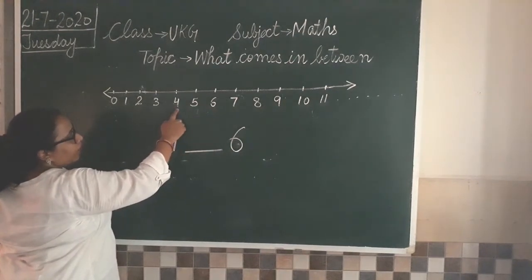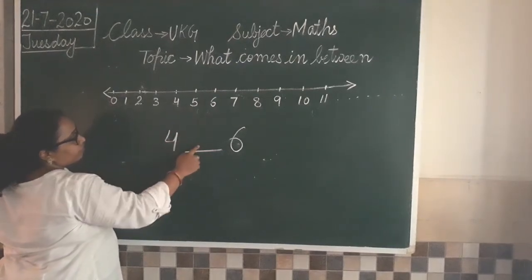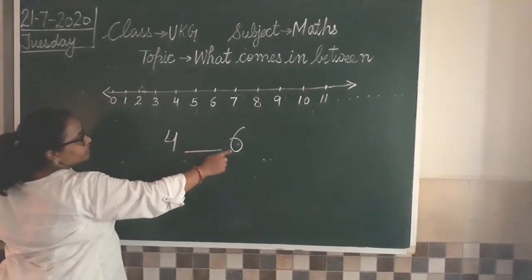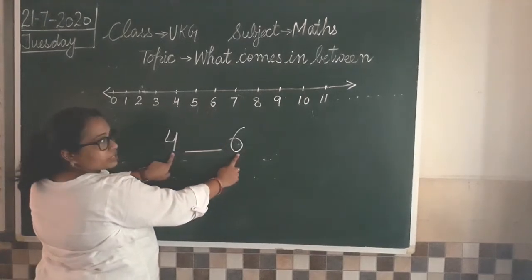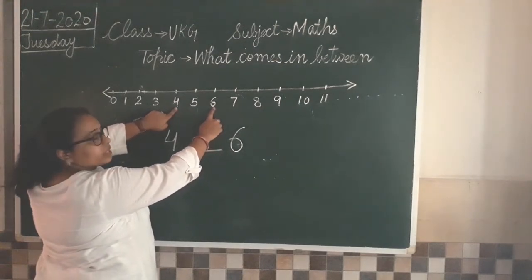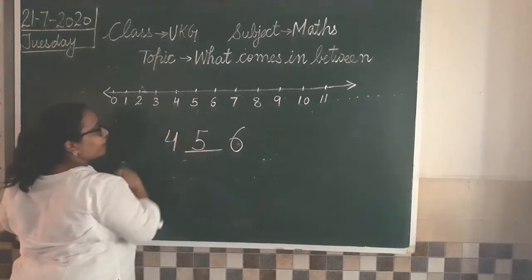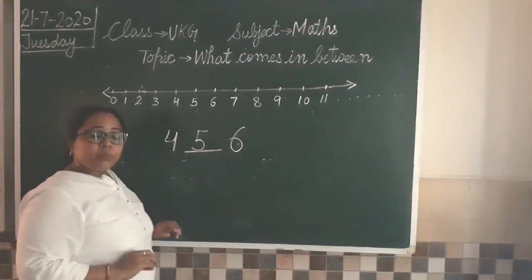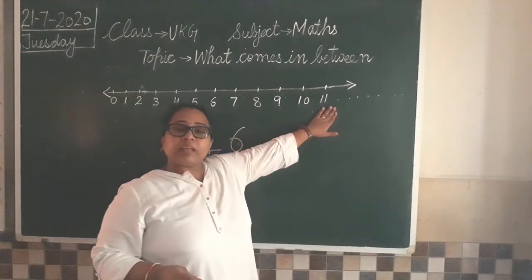So we have 4. What is after 4? 5. And what is after that? 6. So which number is between 4 and 6? The number is 5. Understood? Between means बीच वाला.